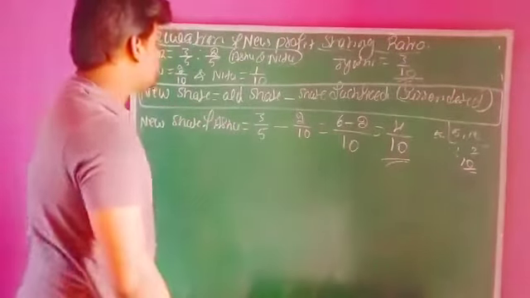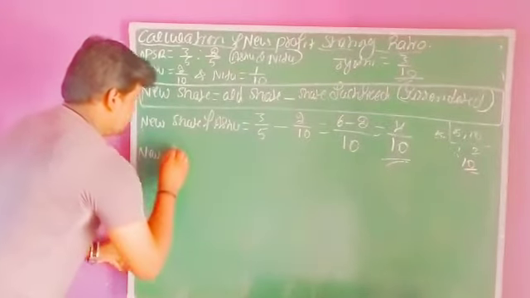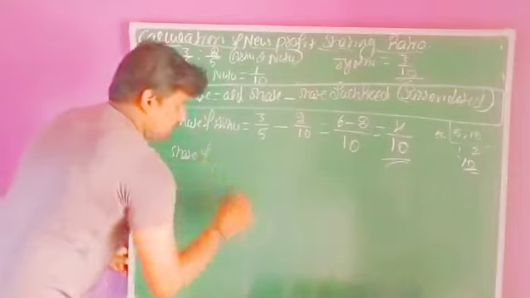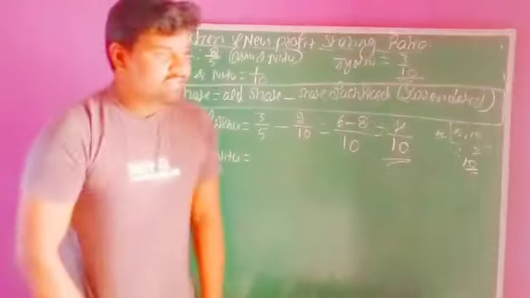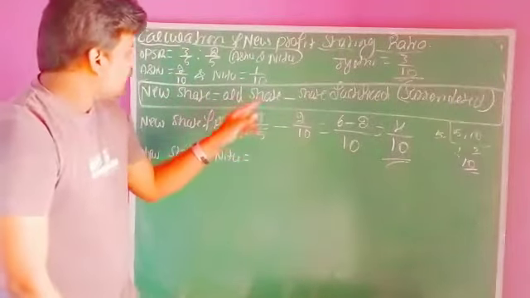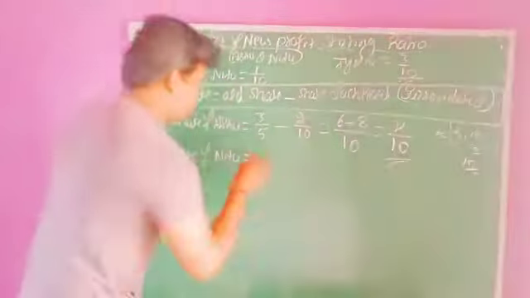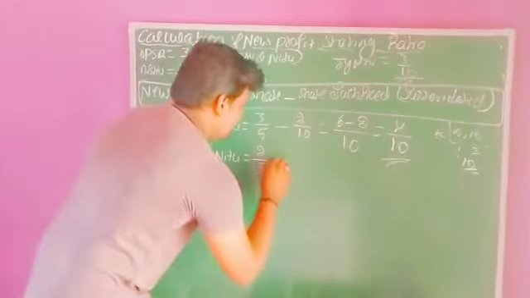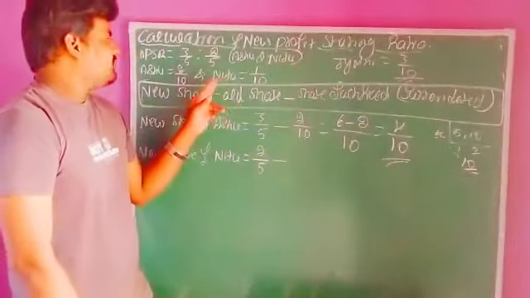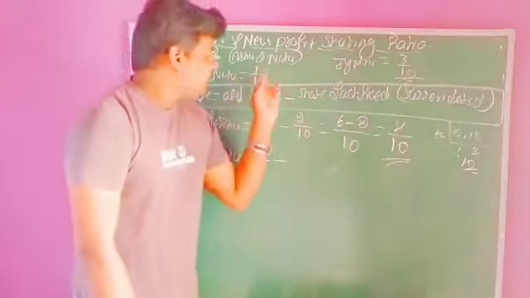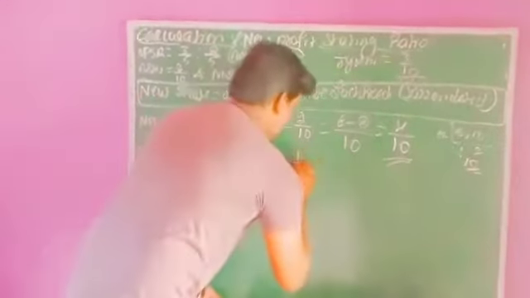The next partner, which is the next partner? Neetu, right? You have to write the next partner. New share of Neetu. As per the given information, what is the old share of Neetu? 2/5. This is the old share of Neetu. You have to write 2/5 minus whatever share sacrificed. Directly they gave that Neetu is sacrificing 1/10 of her share to the new incoming partner. You have to write 1/10.